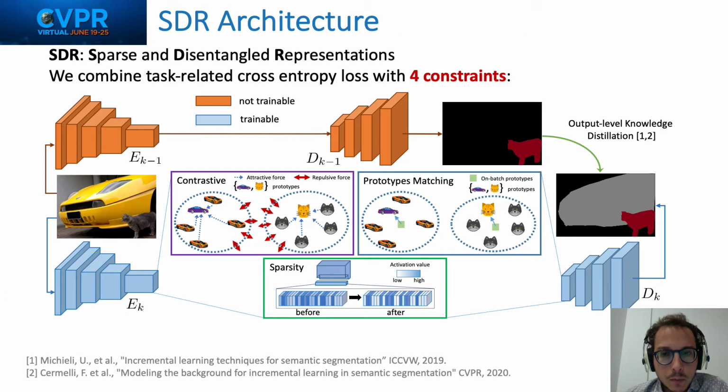Now we go through our complete architecture. Our approach is called SDR, from Sparse and Disentangled Representations. What we propose is to combine the standard task-related cross-entropy loss with other constraints to improve representation learning. The network of the previous step is used for output-level knowledge distillation, as most of the recent approaches do. Then, we design three novel constraints at the feature level to promote feature discrimination across different tasks. Our main intuition is that if features are representative of their class and they are well separated, then it's easier to preserve high accuracy on them whilst accommodating future classes.